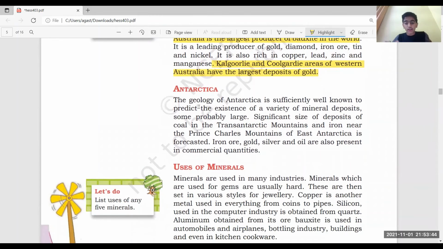And when you talk about Antarctica, you don't have many things over there, but there is a significant size of deposits of coal in the Transantarctic Mountains, and iron near the Prince Charles Mountains of East Antarctica is forecasted. Even gold and such minerals are also found, but this is not that required, so just have a look at it. And this is part 1 of this chapter.